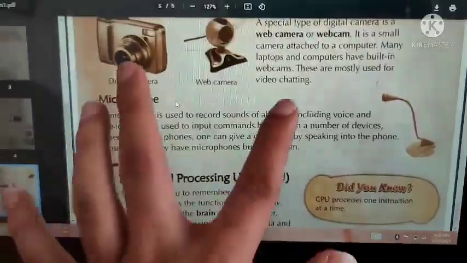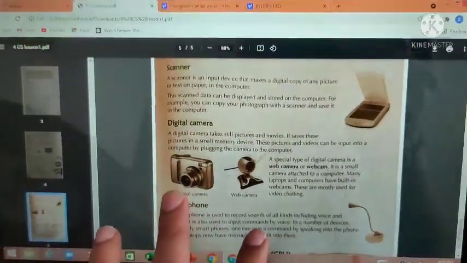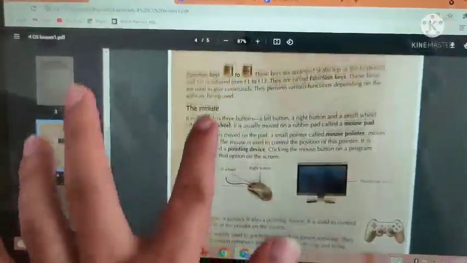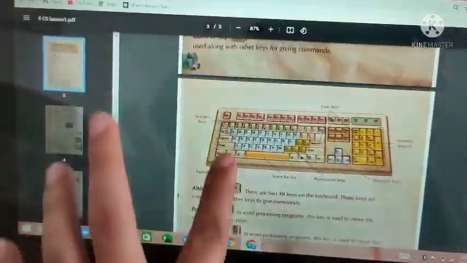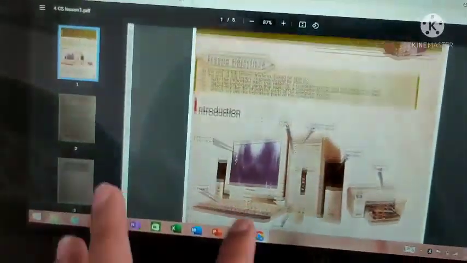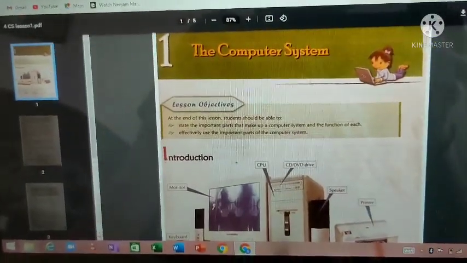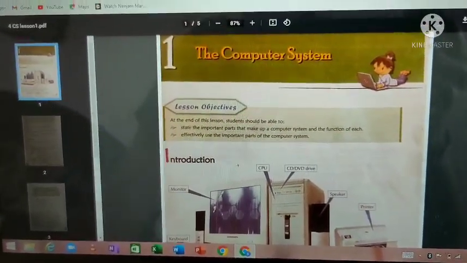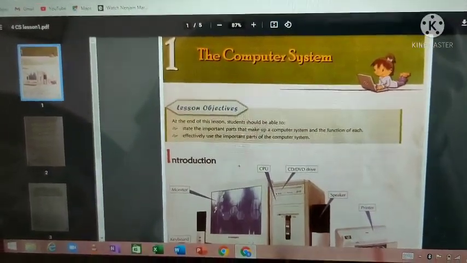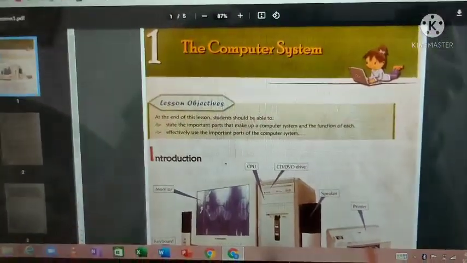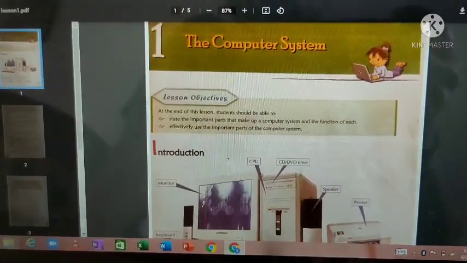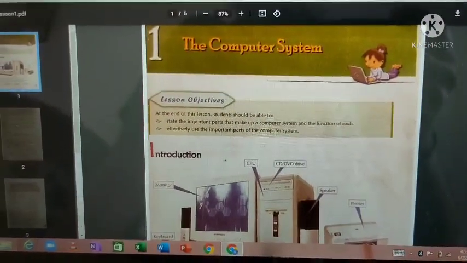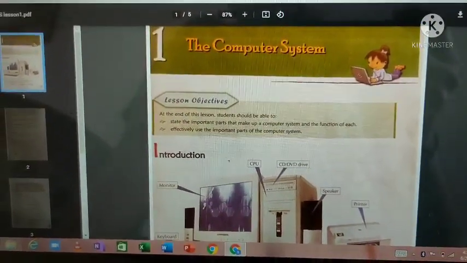Okay, that's it, students. By this, today's class is over. What you are supposed to do? Just go through whatever we learned in today's class. I hope you understood all the topics. Go through the book once, and whatever homework is given, kindly do the homework. And if you have any doubt beyond that, you can text me or you can call me.